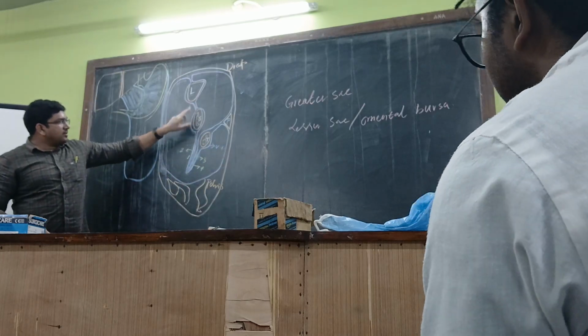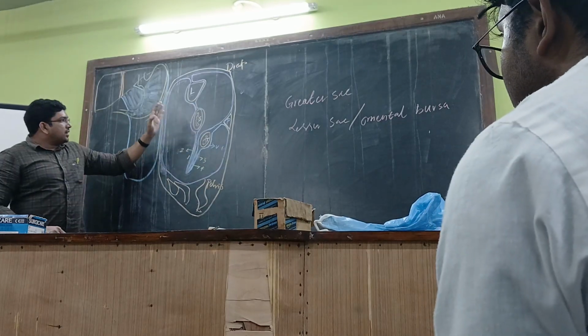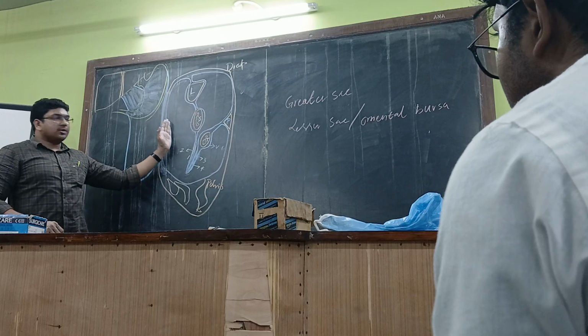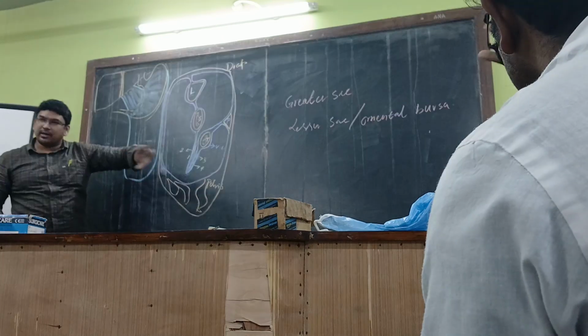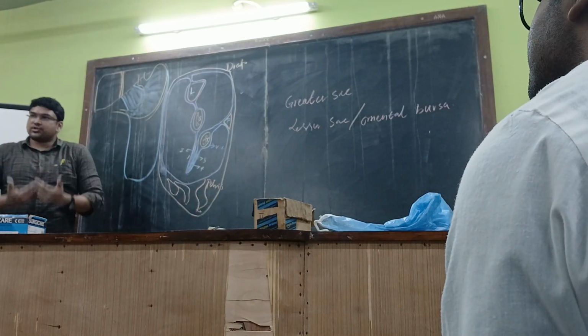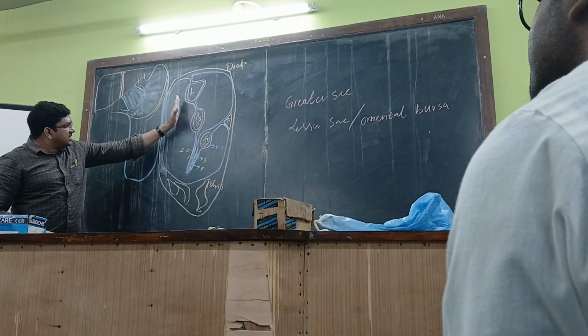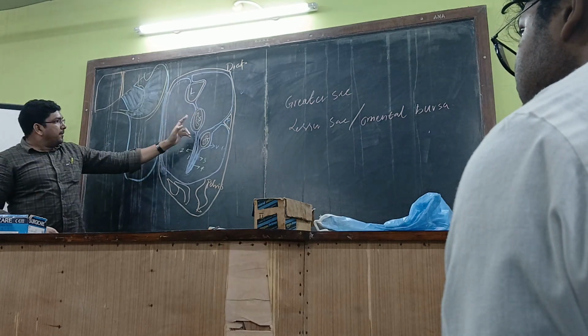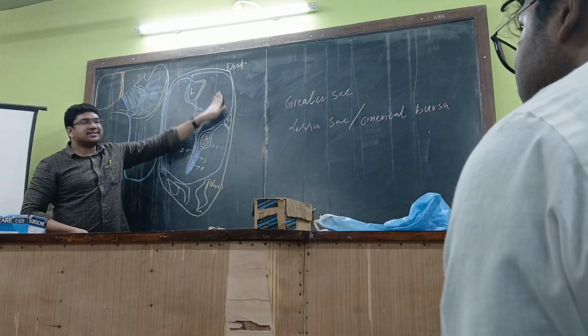So this is the lesser omentum, this is the greater omentum. So greater sac will be in front of the stomach, lesser sac will be behind the stomach. Blindly you can remember: in front of the stomach, this entire cavity is the greater sac. Behind the stomach, this entire cavity is the lesser sac.